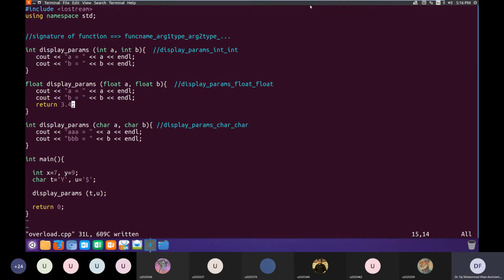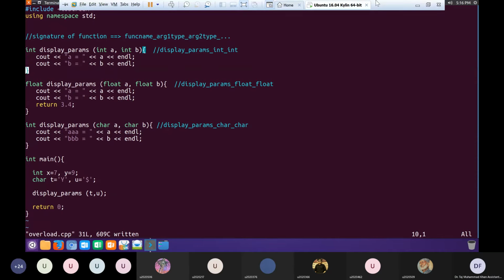Here, do all the implementations of display params have the same signatures or different signatures? Will the compiler be able to differentiate between these three implementations using the signatures of the function?